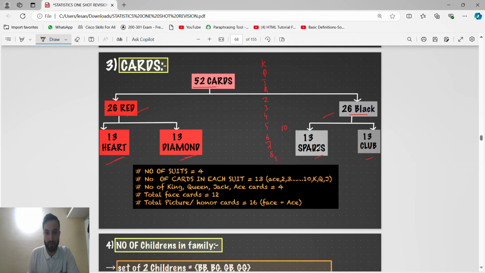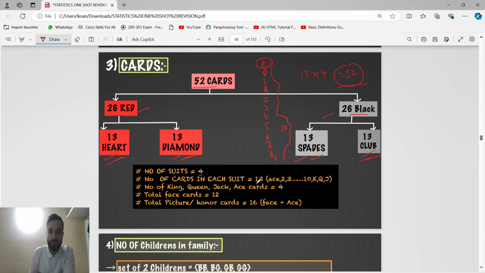This 13, this 13, this 13, this 13. So these cards will remain the same. The number of suits is 4. Number of suits means, for this king, 1 king here, 1 king here, 1 king here, 1 king here. So 1, 2, 3, 4. So all of them will remain 4. That's why, guys, 13 cards are there in each suit, so all cards are 4, and the total number of cards is 52.